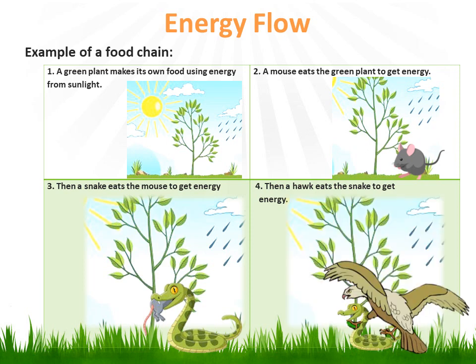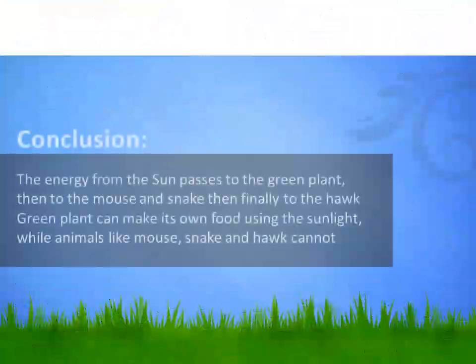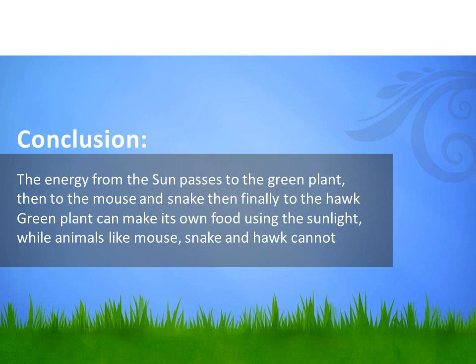And finally, a hawk eats the snake to get energy. So, conclusion: the energy from the sun passes to the green plant, then to the mouse and snake, then finally to the hawk. The green plant can make its own food using sunlight, while animals like the mouse, snake, and hawk get energy by eating.